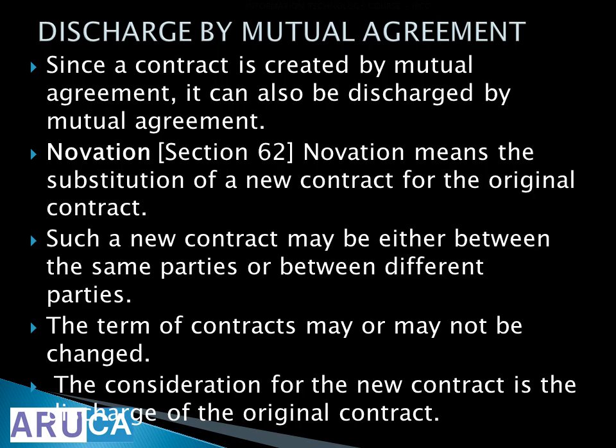Discharge by mutual agreement means what? Since a contract is created by mutual agreement, it can also be discharged by mutual agreement. Novation means substitution of new contract for the original contract. Such a new contract may be either between the same parties or between different parties. The term of contract may or may not be changed. Consideration for the new contract is the discharge of the original contract. Okay, so this is novation. Novation means you replace the old one by a new one.